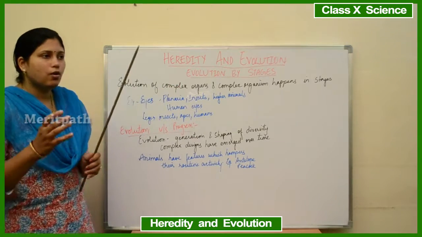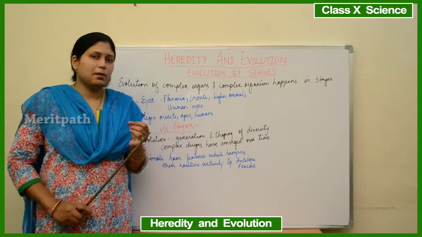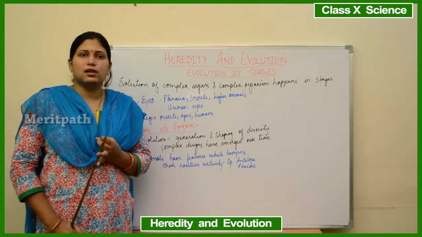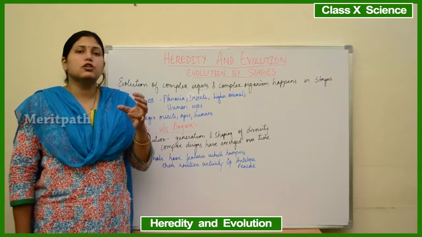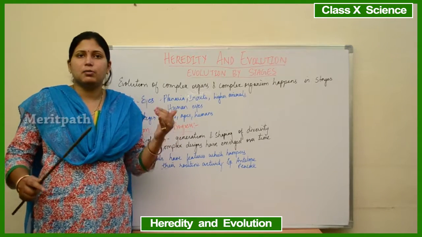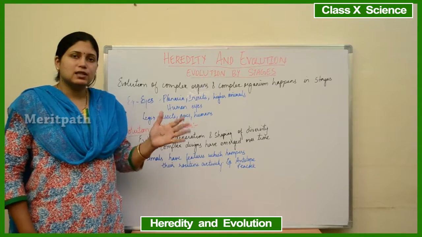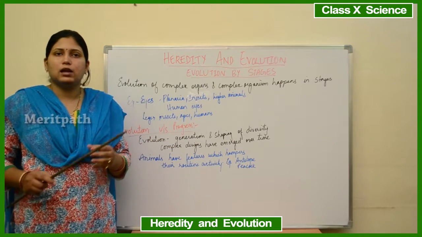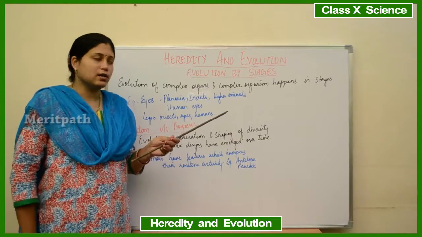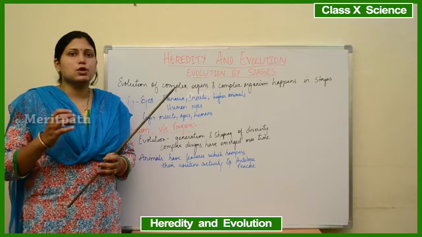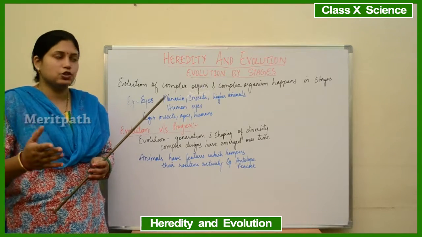Stages. So what is responsible for evolution? DNA replication, severe changes in the DNA replication, or genetic drift. What is genetic drift? Accumulation of small changes over a period of time. So all these things are responsible for evolution to happen. This evolution doesn't happen suddenly, it happens stage by stage. The evolution of complex organs and complex organisms always happens in stages. It is not sudden. Over a period of time, evolution happens.